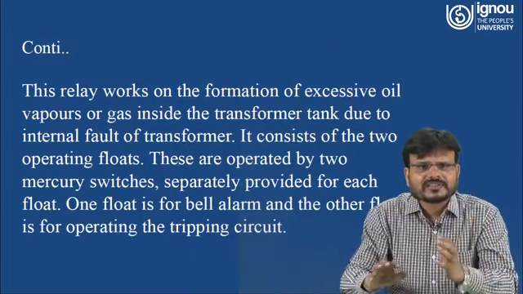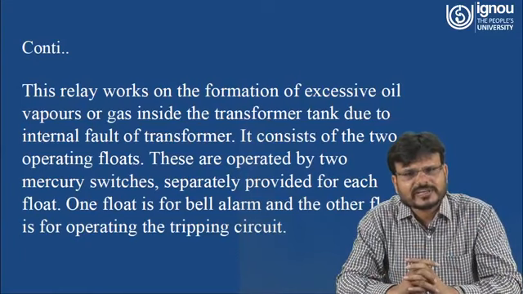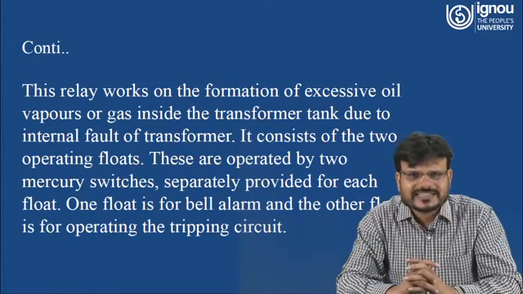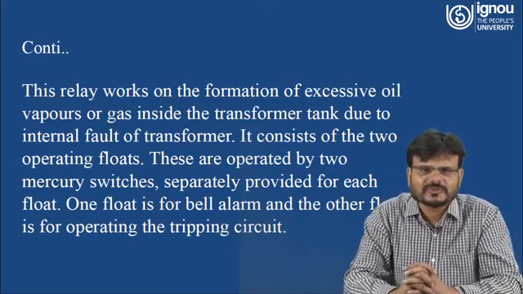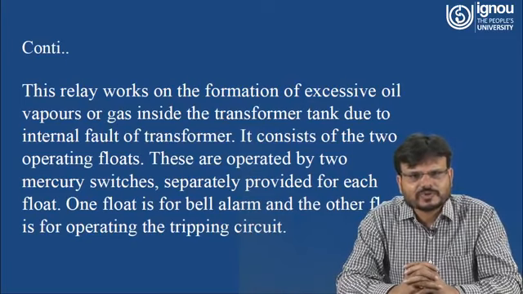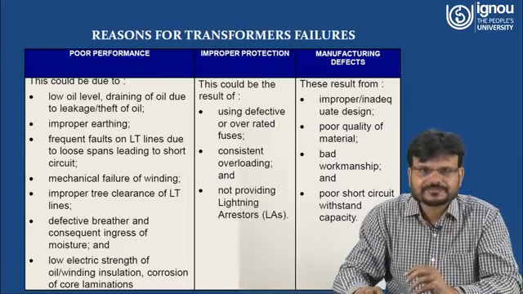This relay works on the formation of excessive oil vapor or gas inside the transformer tank due to an internal fault of the transformer. It consists of two operating floats. These are operated by two mercury switches separately provided for each float. One float is for the bell alarm and the other float is for operating the tripping circuit.